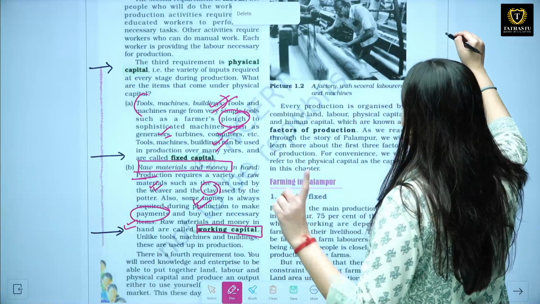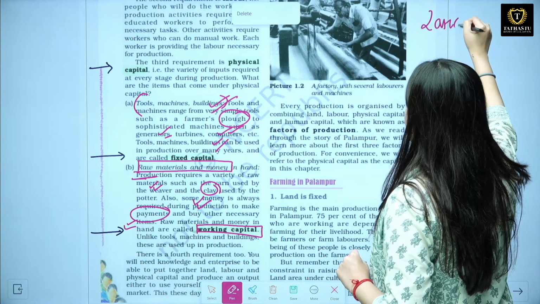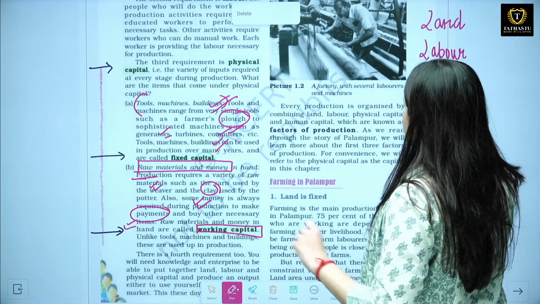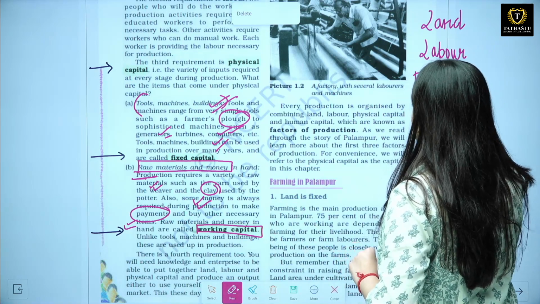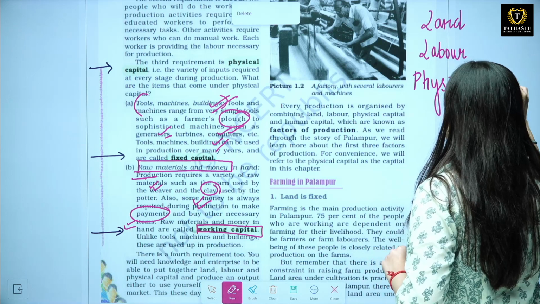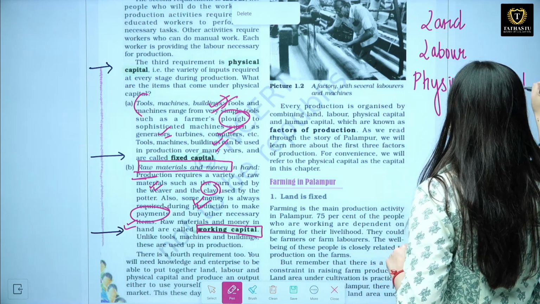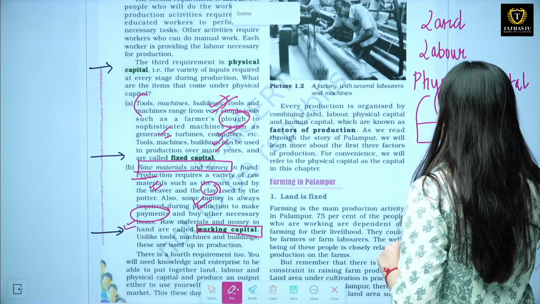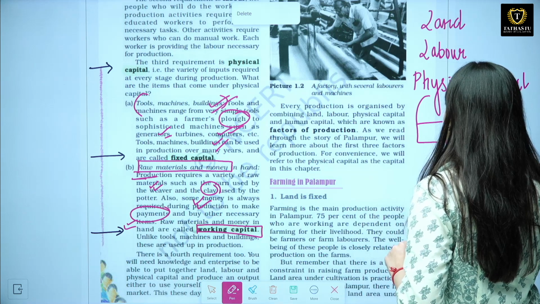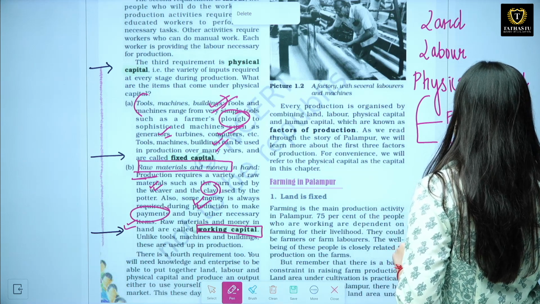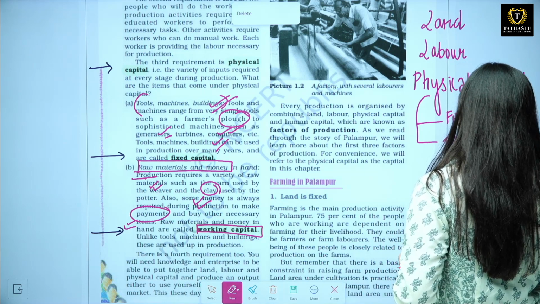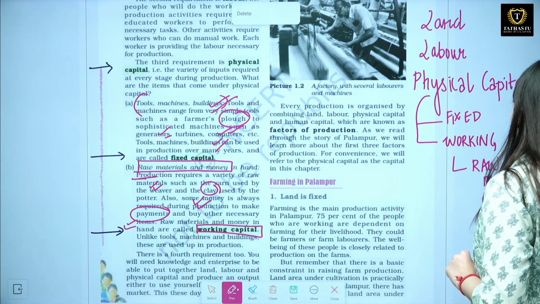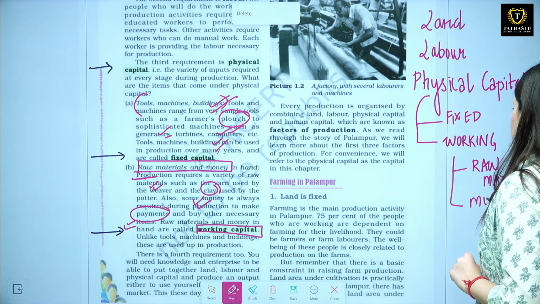What all have we studied? We have studied land, which is a natural resource. You studied labor, that is the number of hours. Then we studied physical capital. That is something you need. Physical capital is of two types: number one, fixed, and then working. Working is also of two types. You have raw material, and then you have money.